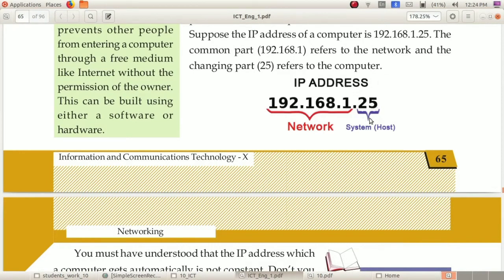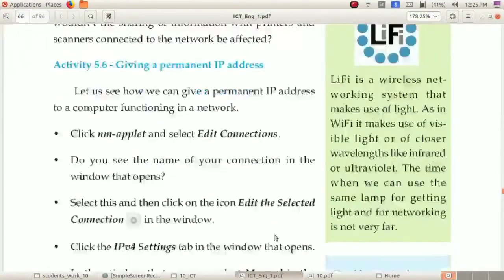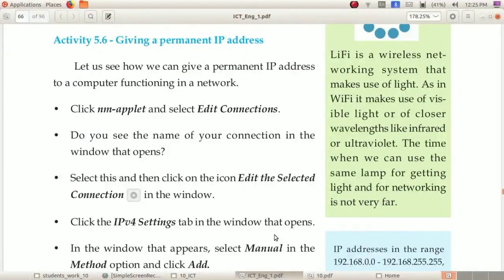This 25 will be changed for each computer, but these three parts are the same for all the addresses, while the last portion will be changed, that is for the computer. It refers to the computer, system or host. So this is the structure of an IP address. It is very important.